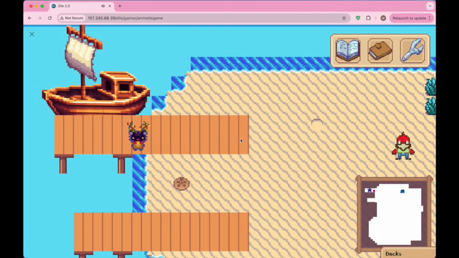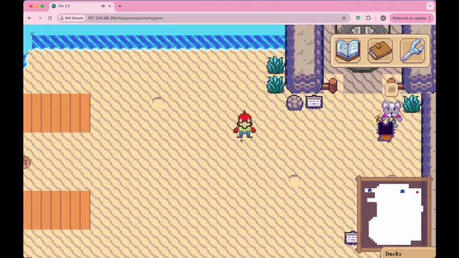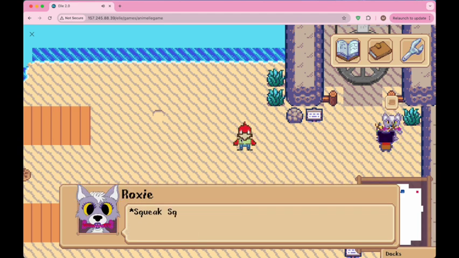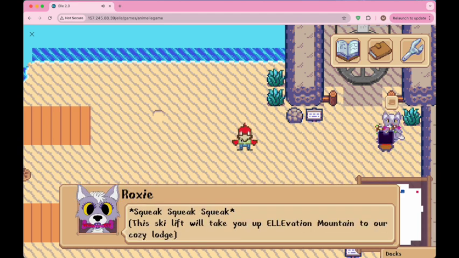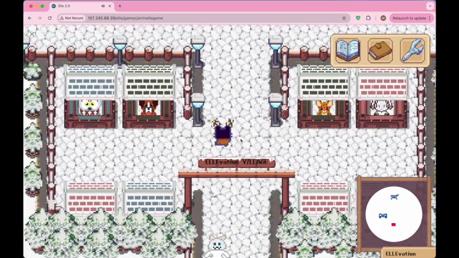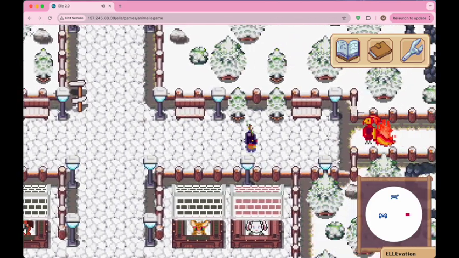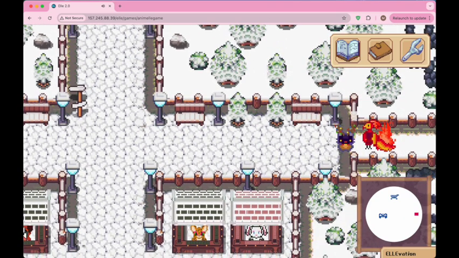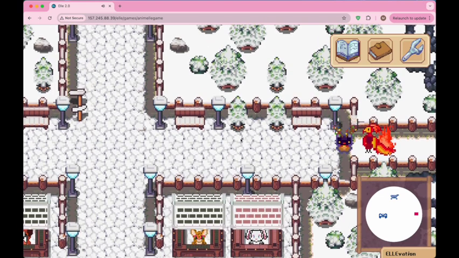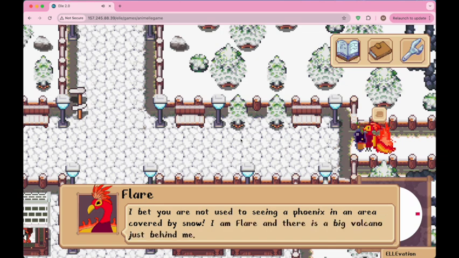So when the player arrives at the docks, they can now head to this top right area and see a new ski lift and a new wolf NPC. This wolf NPC just lets the player know that the ski lift will take you to our new area, and they wish you fun. So going through the ski lift, we can now enter the new area with a new soundtrack, and we can see a handful of NPCs behind stalls. These NPCs are just for flavor text and to add more personality to the location. But some of our most important NPCs are this Phoenix NPC, for example, which hints at a new expansion. So using this Phoenix NPC, I will now explain how I came up with the assets.